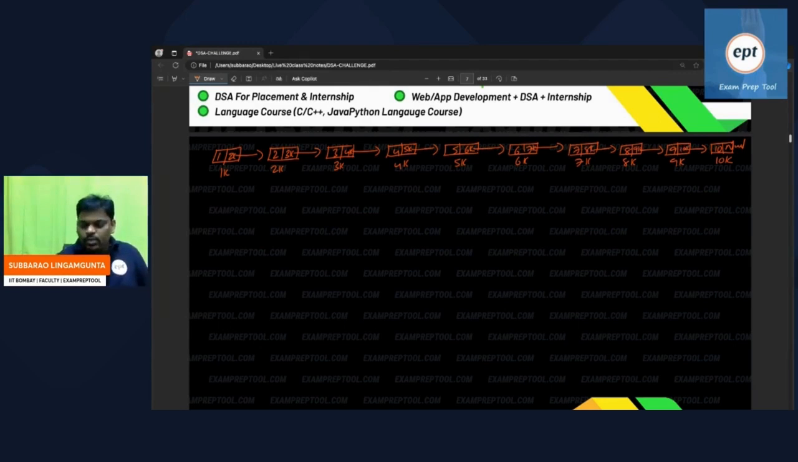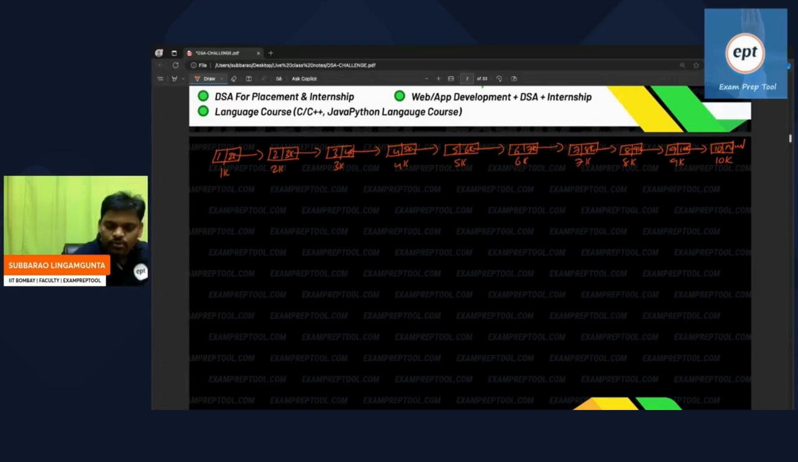Now let us assume that K value given is 3. 3 nodes you have to reverse. K value given 4, 4 nodes you have to reverse. K value given 2, 2 nodes you have to reverse. So I think everyone knows. Let me try this.